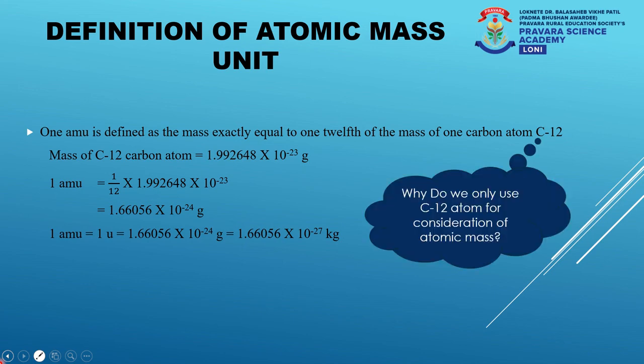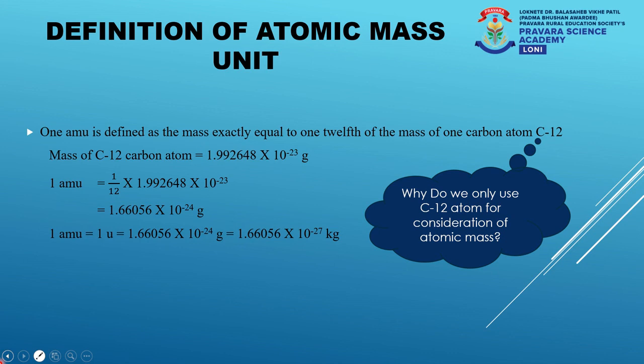I have another question for you: why do we only use the C-12 atom for consideration of atomic mass? I will give you a hint. Initially, the mass of the hydrogen atom was considered for calculation of atomic masses of substances, but it was observed that the hydrogen atom does not contain neutrons, and other elements except hydrogen contain neutrons.